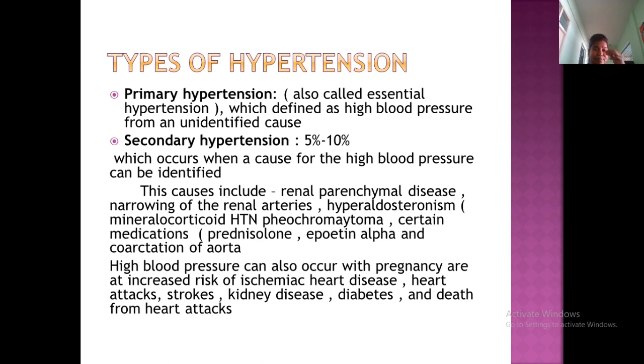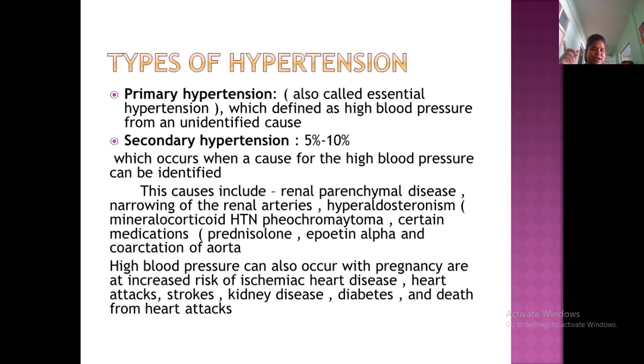This cause includes, first of all, mainly renal parenchymal disease, because in the kidney there is a parenchyma. So in renal parenchymal disease, there is also narrowing of the renal arteries.